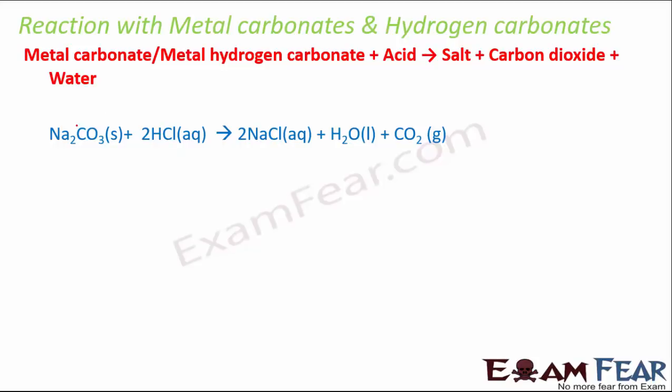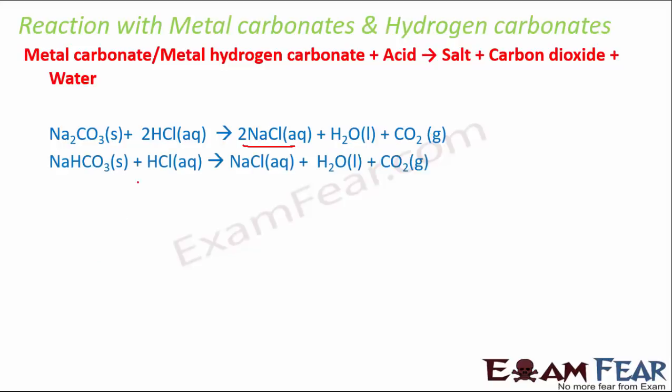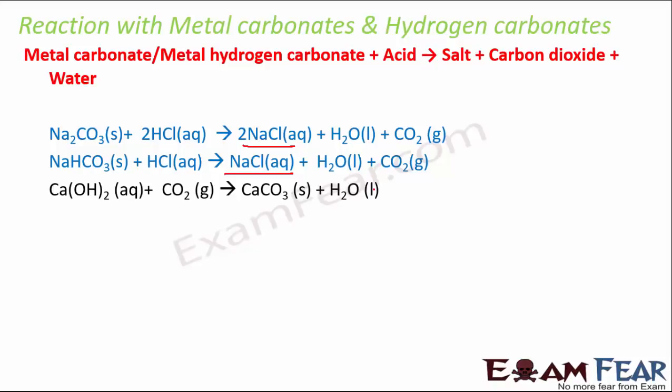So you see here also, this sodium metal has kicked out the hydrogen from the acid to form sodium chloride, and water and carbon dioxide are released. Similarly, sodium bicarbonate reacts with hydrochloric acid to give sodium chloride, water and carbon dioxide. So metal carbonate and bicarbonate, both of them give carbon dioxide, water and salt.